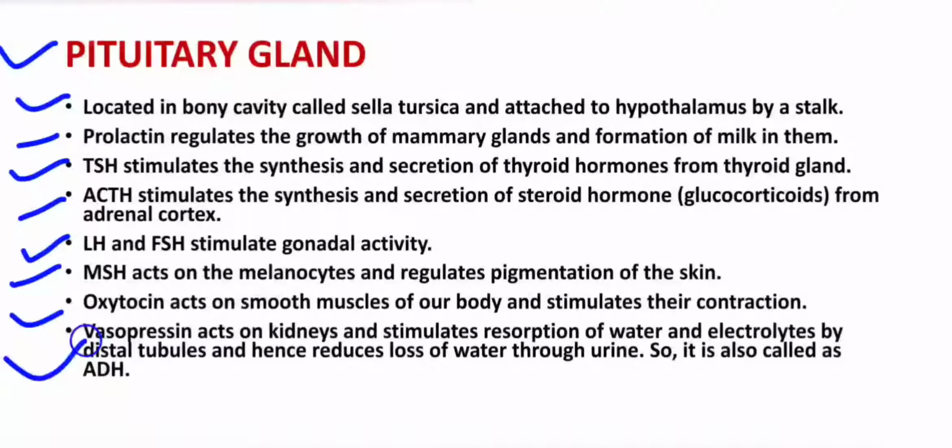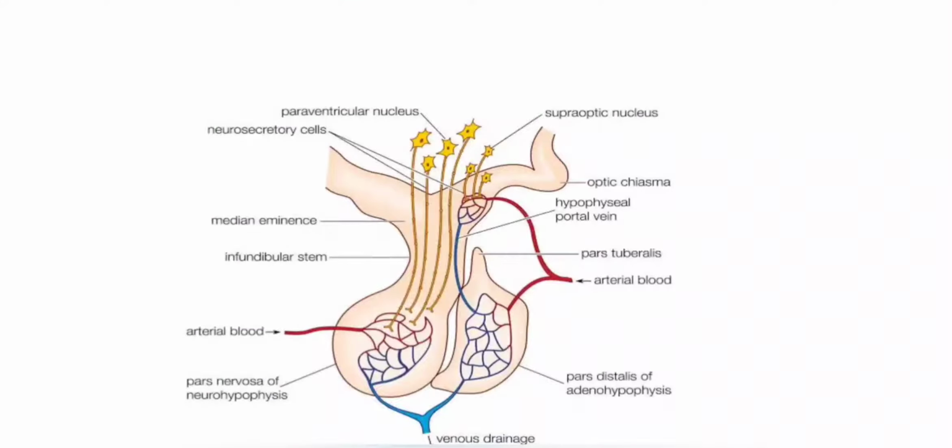This is the overview of all types of hormones produced by the pituitary gland. But in actual, we will divide the pituitary gland into three parts. One is the anterior lobe, known as pars distalis or adenohypophysis. Then the posterior lobe, which is pars nervosa or neurohypophysis, and it has an intermediate lobe known as pars intermedia. These lobes produce different kinds of hormones, and these hormones have different functions.